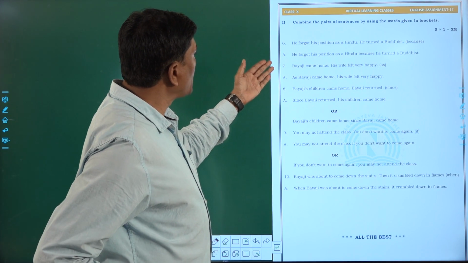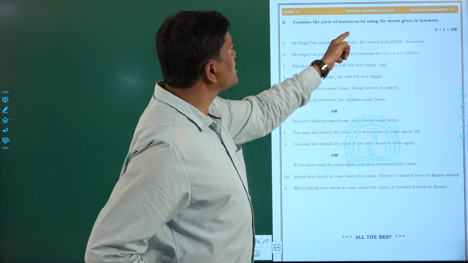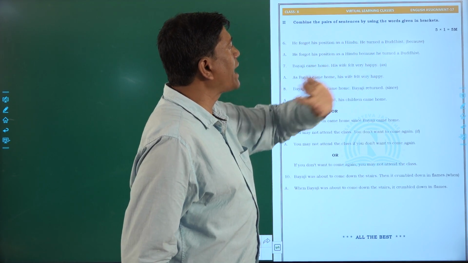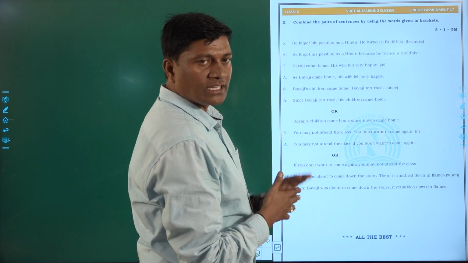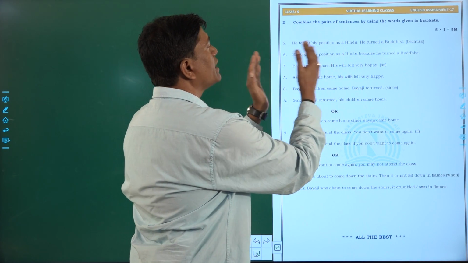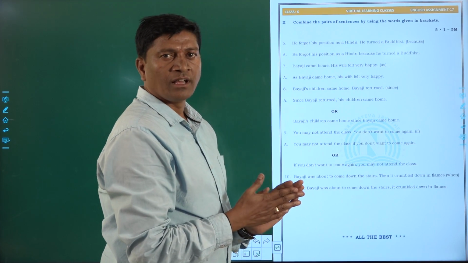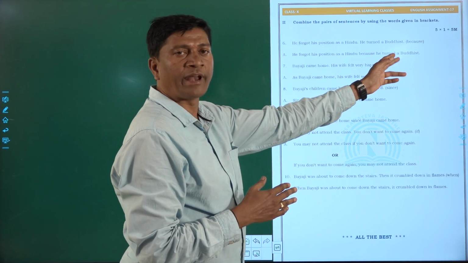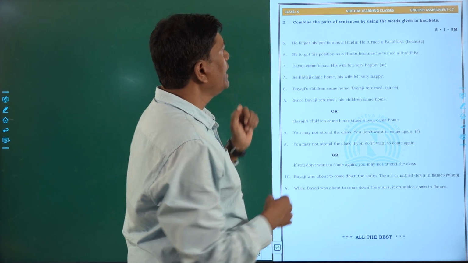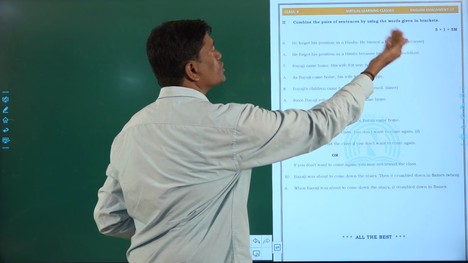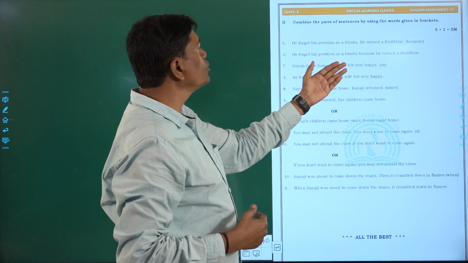Now, 6-1, you see. Combine the pairs of sentences by using the words given in brackets. Here in brackets, some subordinate conjunctions are given for us. So by using them we have to frame the sentence. He forgot his position as a Hindu. He turned a Buddhist. We have to use because. So how to use it?